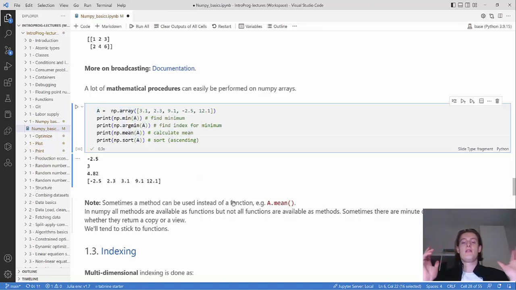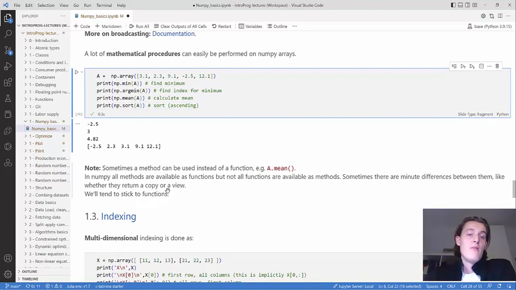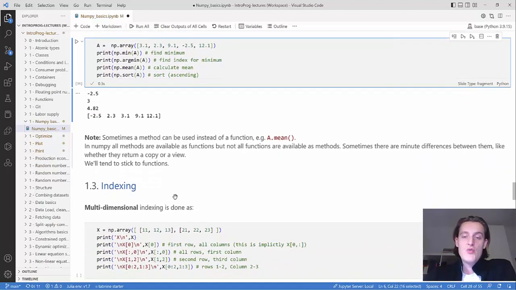A lot of the time this gives the same result, but it doesn't always. There can be small differences, for example whether they return a copy or a view. And in NumPy, all the methods that you can find will be available as a function, but not all functions will be available as a method. So we'll tend to stick to functions, but as you get comfortable, you can use methods as you want.